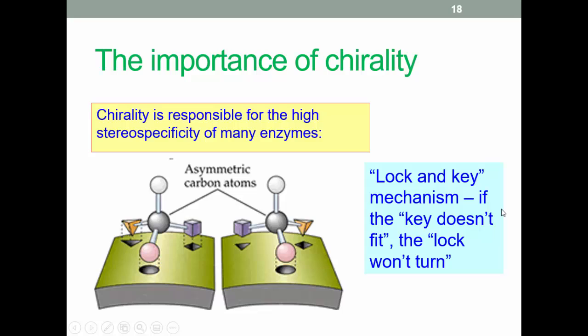Right, okay, so why is chirality important? Virtually all biological molecules show chirality, and it's responsible for much of the richness and specificity of biological chemistry. For example, the enzymes that hydrolyze proteins and amino acids rely on very specific binding in 3 dimensions. That's true of all enzymes, of course. If the key doesn't fit in the lock, the enzyme won't work and the reaction it catalyzes will not take place.